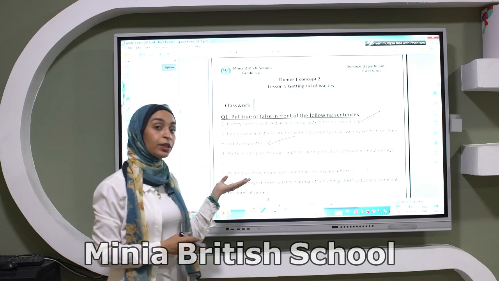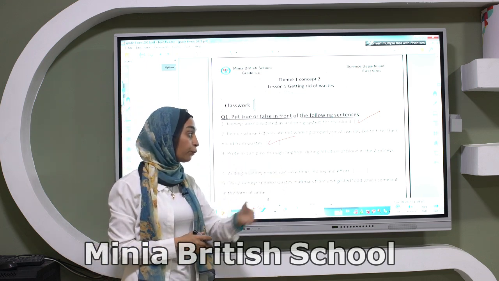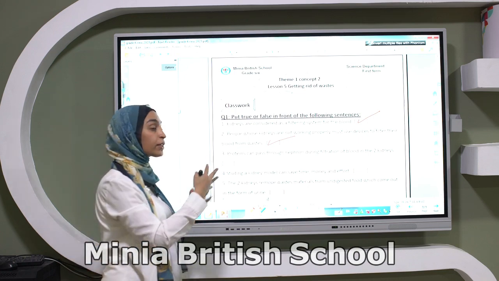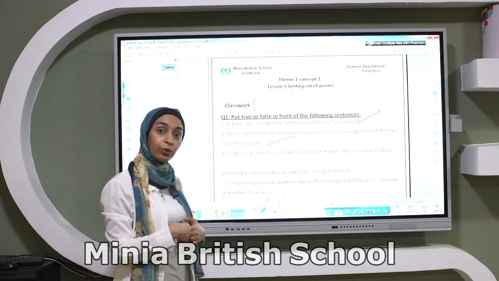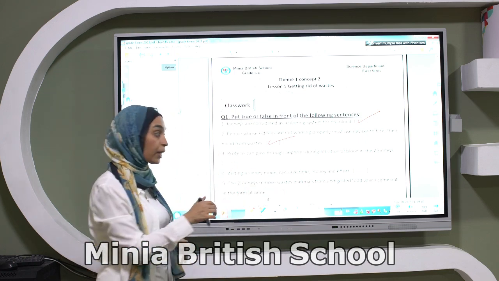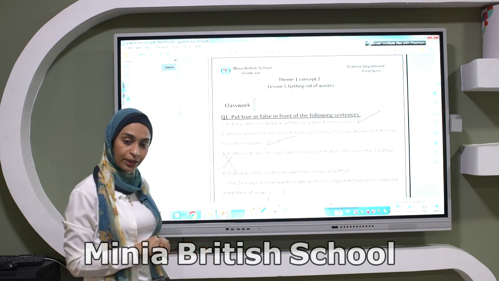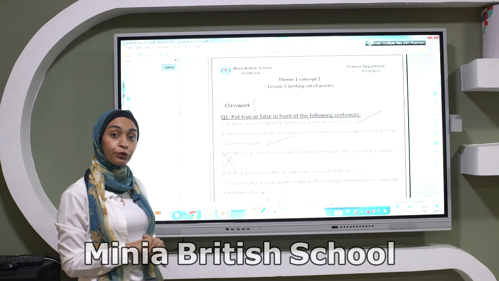Number 3, proteins can pass through the nephron during filtration. As we always said, it's too large to pass through the nephron, so it cannot pass through it. So it will be false. Excellent. What about number 4?